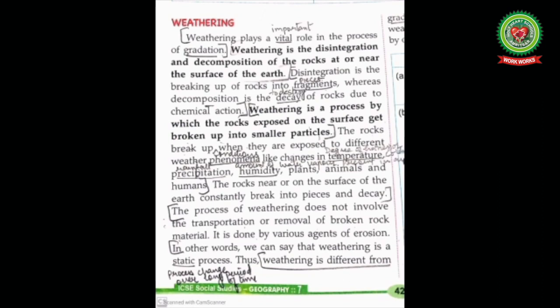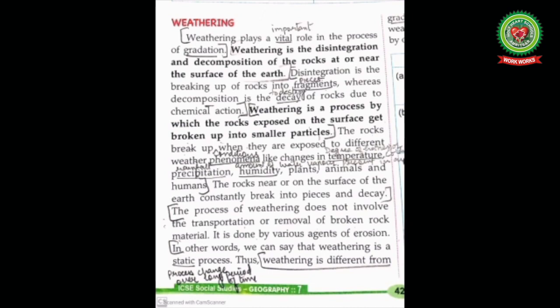The process of weathering does not involve the transportation or removal of broken rock material. This is done by the various agents of erosion like running water, wind, waves and moving ice. In other words, we can say that weathering is a static process, means a process that changes over a long period of time.